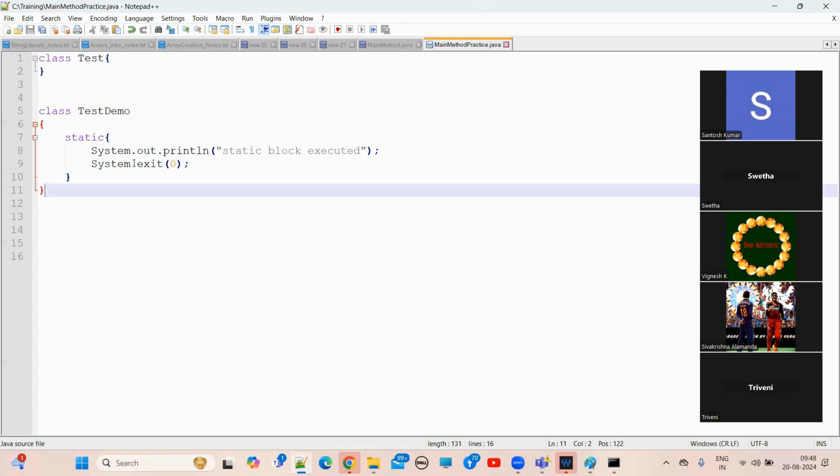Main method not found. We cannot execute a Java program without having a main method. So we will see a runtime exception saying that main method not found in class some class name. Please define the main method as public static void main(String[] args). Understand? Yes, sir. Okay. So that's what you need to remember, guys.